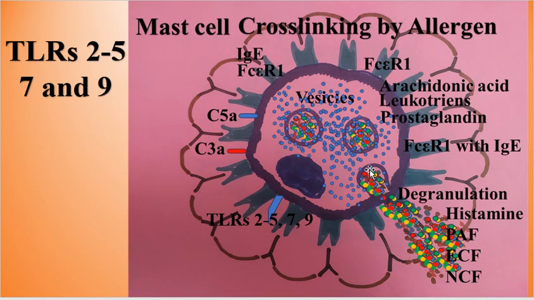As can be seen here, this is a mast cell, so the mast cell can kill some pathogens as they express toll-like receptors on their surface. They express toll-like receptors 2, 3, 4, 5, 7, and 9. And these receptors are known as pattern recognition receptors.